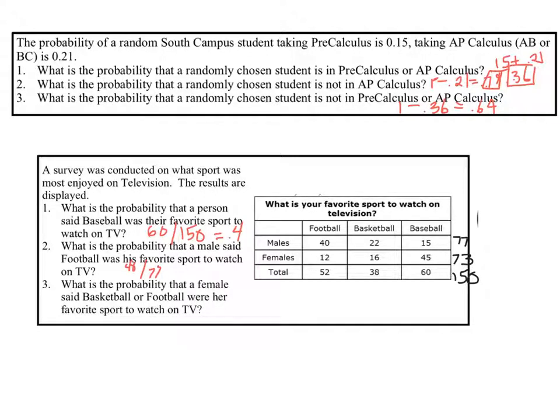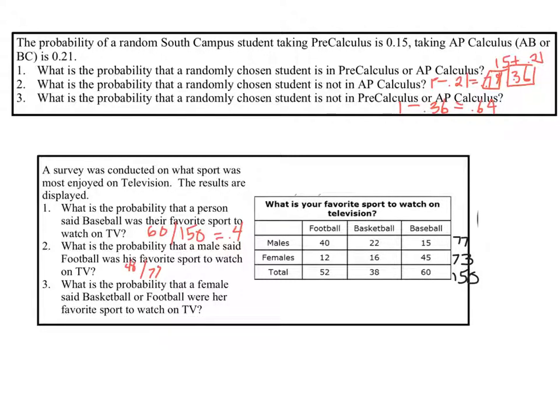If the question was worded as, what's the probability that a randomly chosen person was a male who liked football, then you would be saying, okay, out of all of the 150, I picked a male that liked football. But this began by saying it is a male, right? What's the probability football was the favorite? So that's why it's 40 out of the 77.